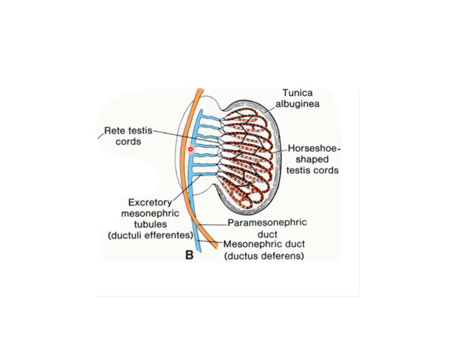So this is the mesonephric duct, this is the ductuli efferentes, and they are opening up into the rete testes, and rete testes are opening up into the loop of seminiferous tubules, or we can say that the seminiferous tubule loop opens up into the rete testes, and rete testes in turn open up into the efferent ductules or ductuli efferentes, and then the ductuli efferentes initially open up into the mesonephric duct, and this mesonephric duct later on forms the ductus epididymis and the vas deferens.